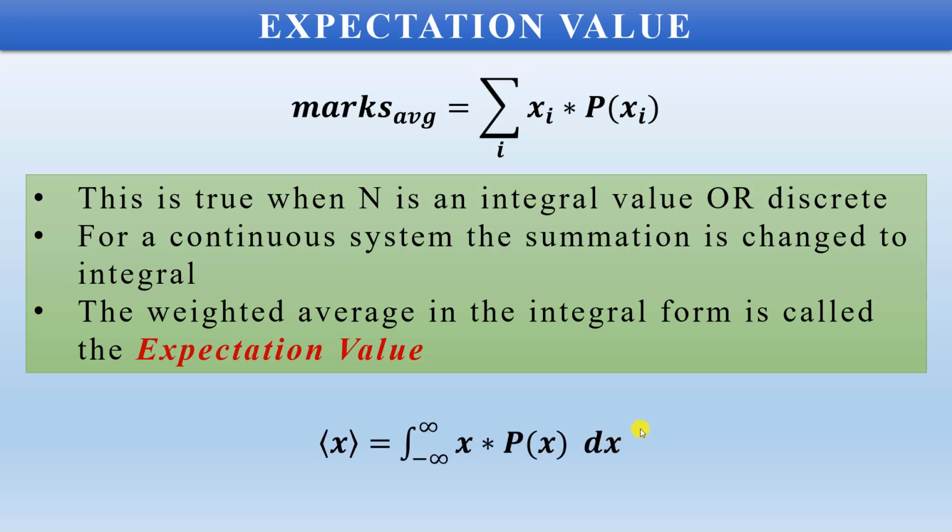So we wanted to understand what is expectation value. The expectation value of x is nothing but the integration of x into the probability of occurrence of x into dx.